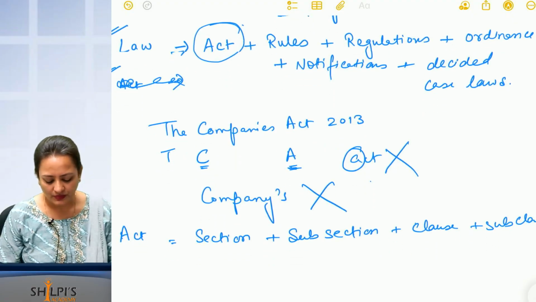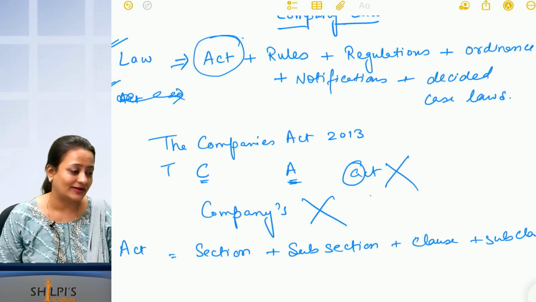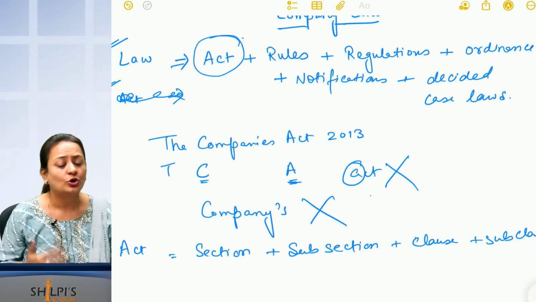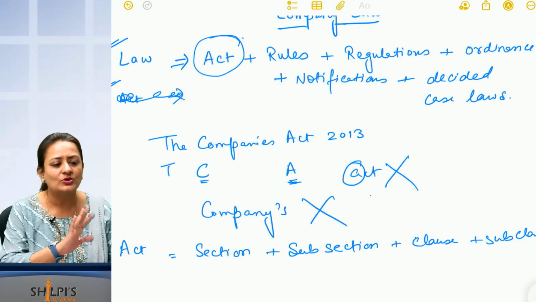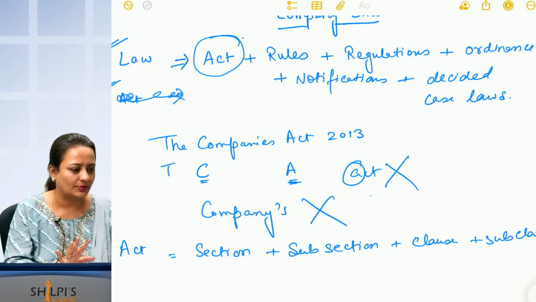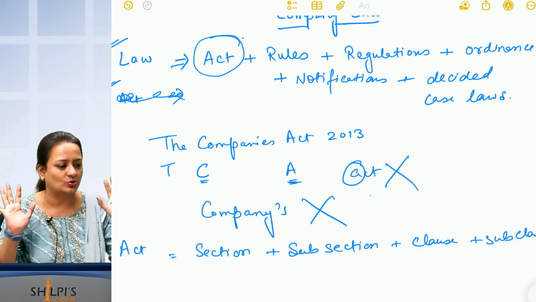Okay. So sections you have to remember. Yes, you have to remember the section numbers. Rules you have to remember? No, the rule numbers you don't have to remember. You just have to remember the name of the rules.